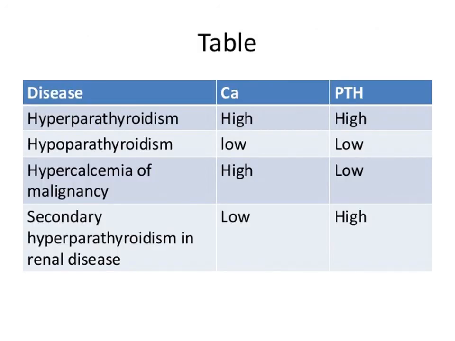This table summarizes the serum levels of calcium and parathyroid hormone in different conditions and disorders of the parathyroid gland. Calcium levels are high with high parathyroid hormone levels in hyperparathyroidism, while calcium is low with low parathyroid hormone levels in hypoparathyroidism. Calcium levels are high with low parathyroid hormone in hypercalcemia of malignancy. Secondary hyperparathyroidism in renal disease presents with low calcium and high parathyroid hormone.